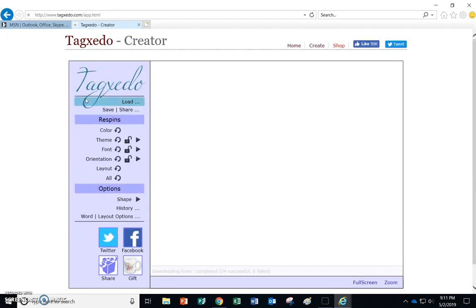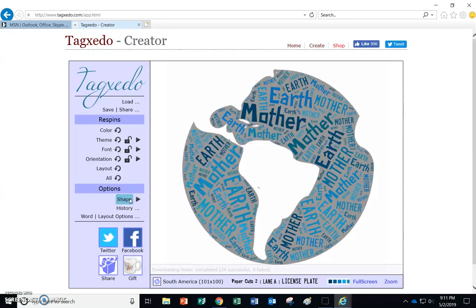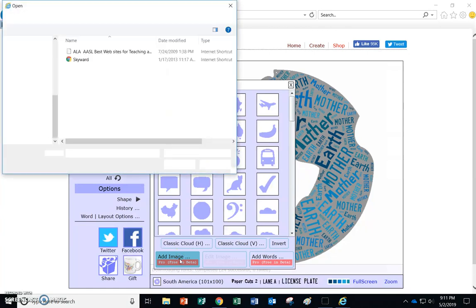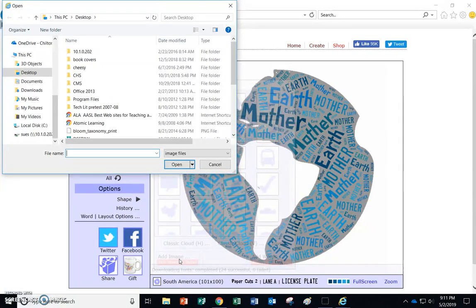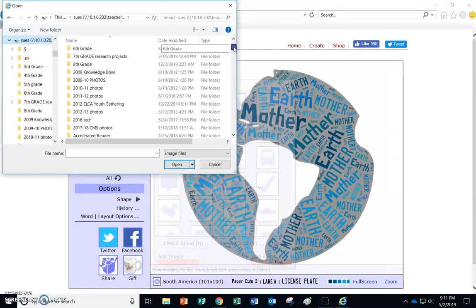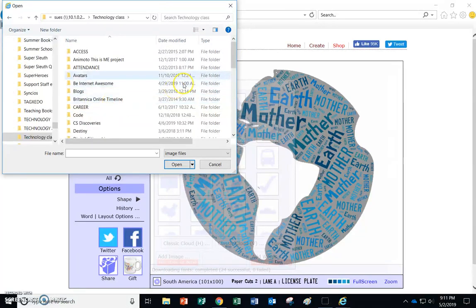If you're following along in my written directions, the first thing you're going to do is load the shape. So I'm going to click on Shape. Down here, I'm going to get my image. It doesn't really matter if you load your words first or get your image. Now, I need to find it, so you need to click on your H drive, which is your username. And again, you have to find it. You don't need to look for it in any folders. It should just pop up with whatever you named it.